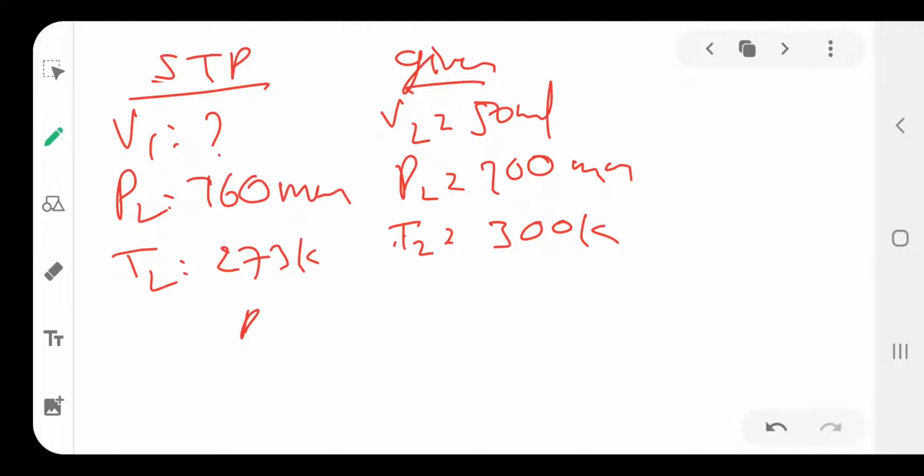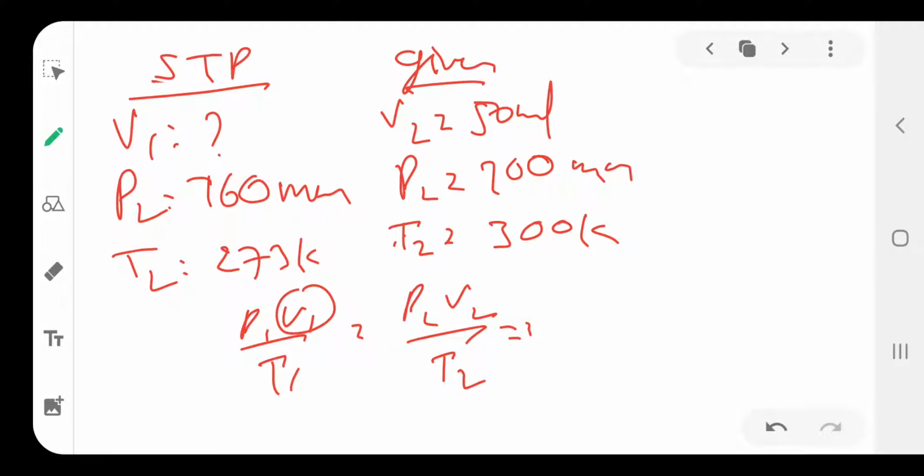So in this formula, P1 V1 by T1 equals P2 V2 by T2. First we find out the V1 value. By cross multiplication, the formula is V1 equal to P2 V2 into T1 divided by P1 T2.